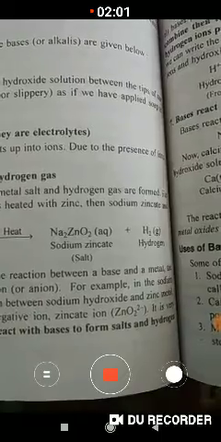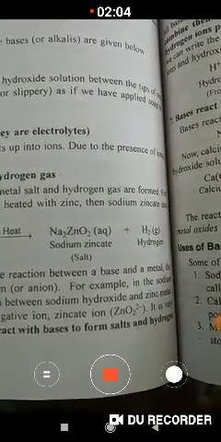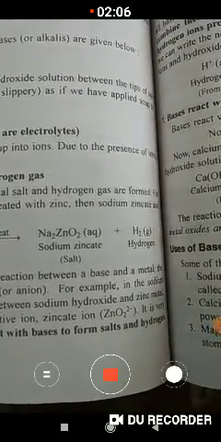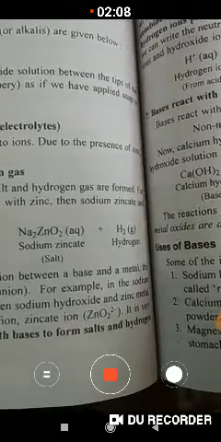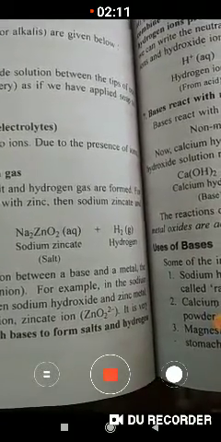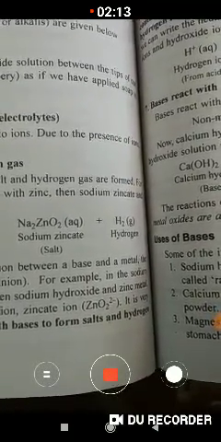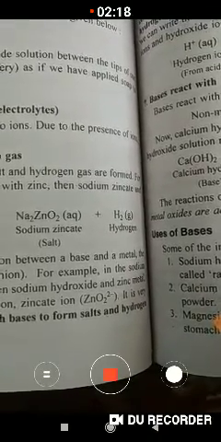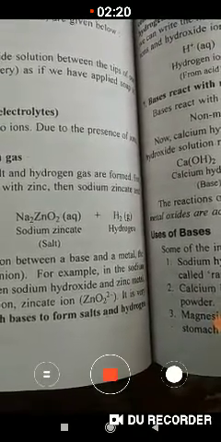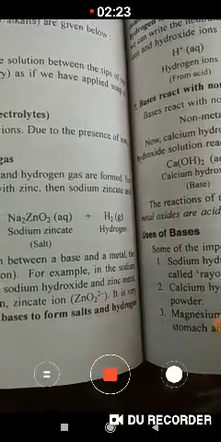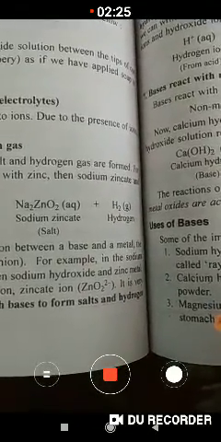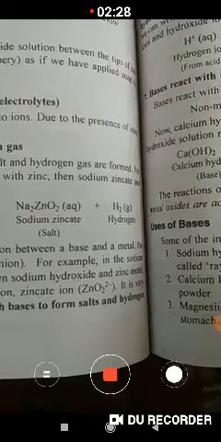Now, the second type is the weak base. A base which is partially ionized in water and thus produces a small amount of hydroxide ions is called a weak base. Ammonium hydroxide, NH4OH, calcium hydroxide, Ca(OH)2, and magnesium hydroxide, Mg(OH)2, are weak bases, or we can say weak alkalis.